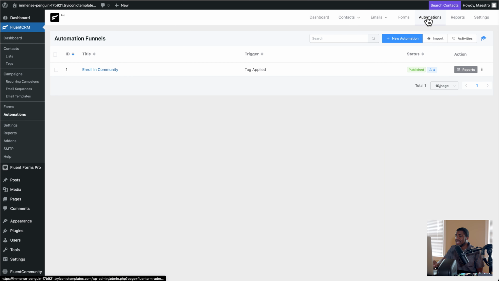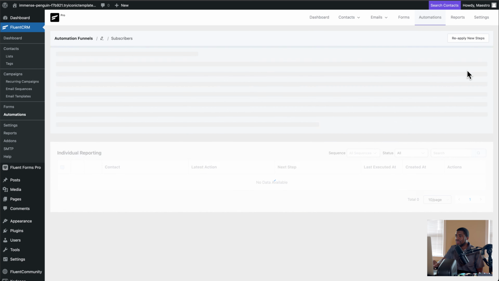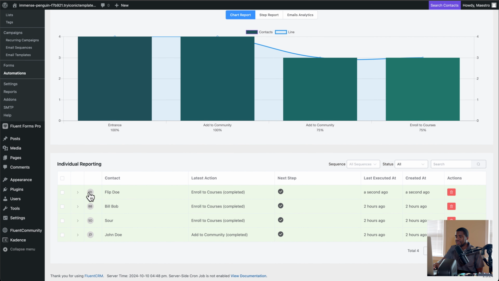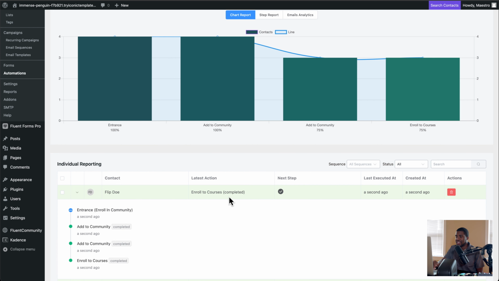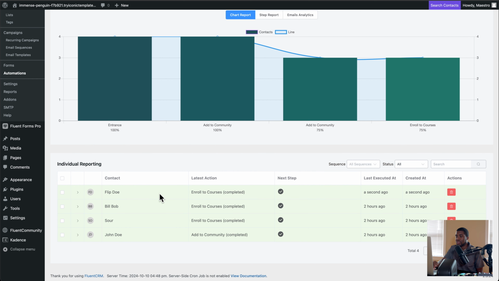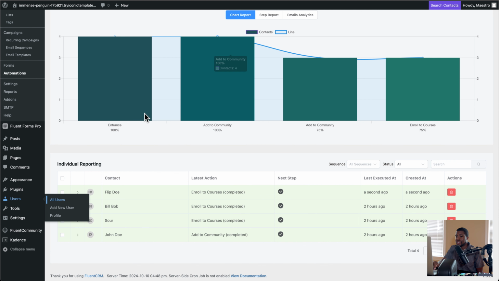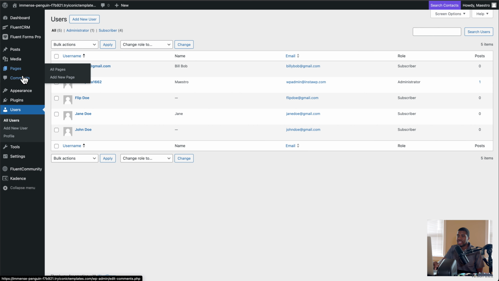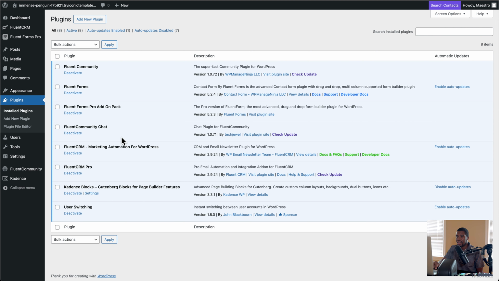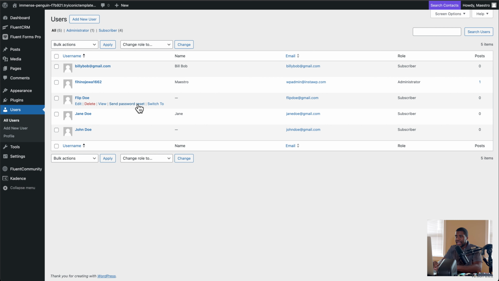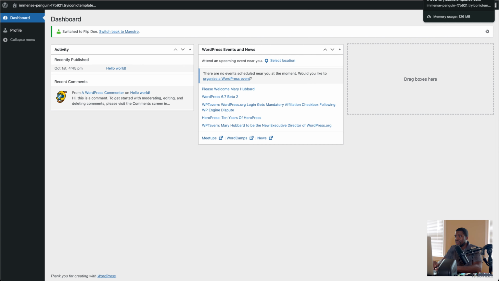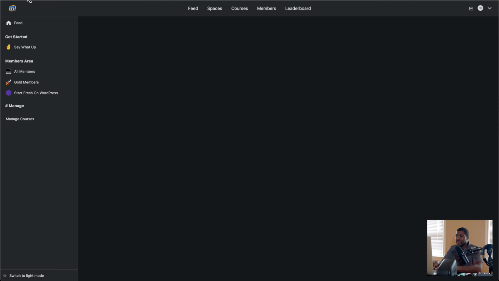And if I go to the automations, you can see the reports. Boom. Flip was added to the community and enrolled in courses. So if I go back to users, this is where a plugin called user switching comes in. If I go to plugins real quick, user switching is the plugin I'm using right now. So all users, and I'm going to switch to Flip right here. So now I am Flip. I'm technically Flip, so if I refresh this, I'm looking at it from Flip.